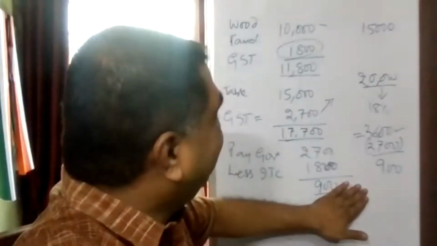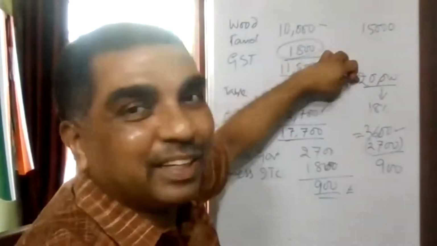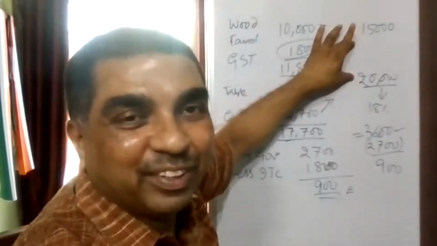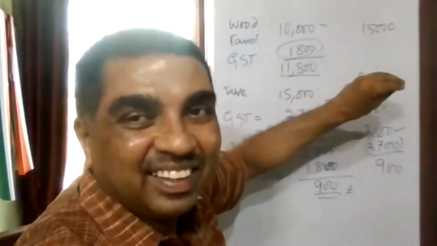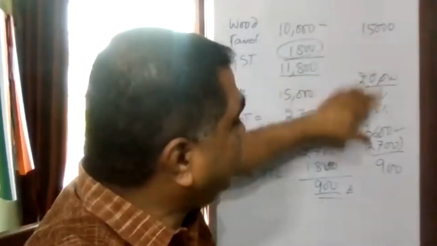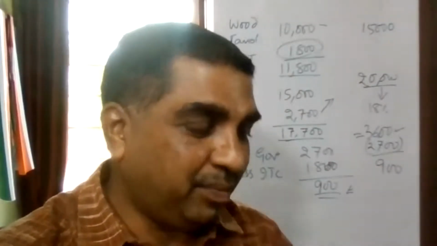What is this 900? 900 is again tax on value addition, because 15,000 he purchased, sold it at 20,000. He's made a value addition of 5,000 rupees. On that 5,000 rupees, 18% is 900 rupees. Therefore, he's paying 900 rupees. Understood how effectively it is a tax on value addition. Therefore, we say GST is effectively a tax on value addition. Are you able to get it? Yes, sir.